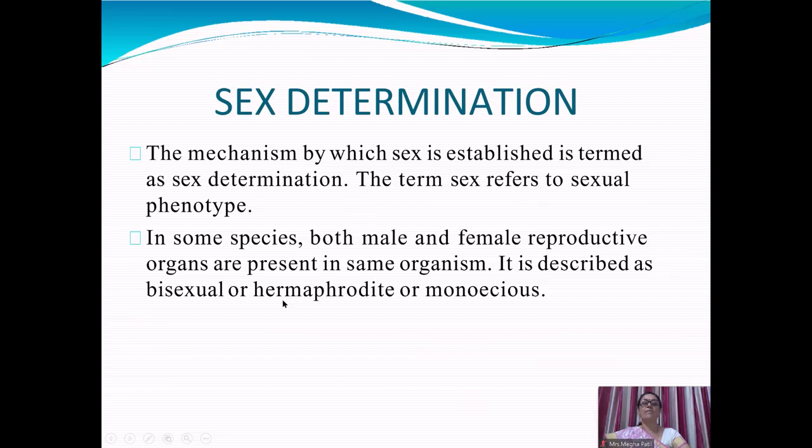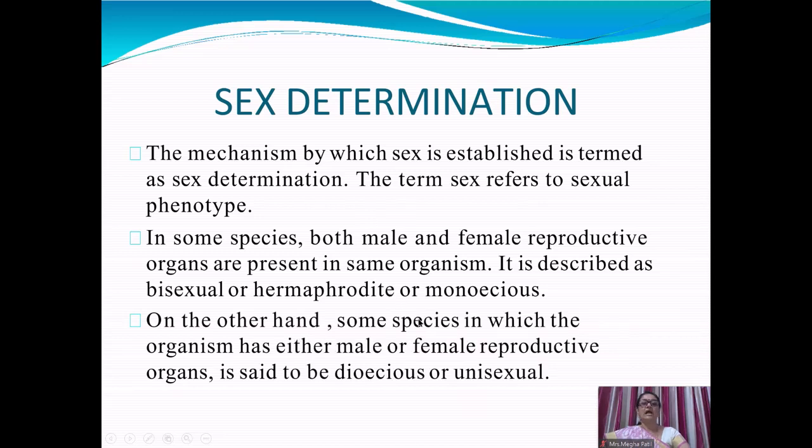They are called bisexual, monoecious or hermaphrodite, while species in which the organism has either male or female reproductive organs are called dioecious or unisexual organisms. Humans are dioecious in nature.